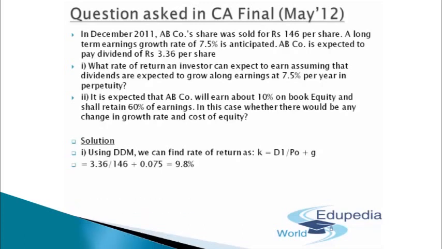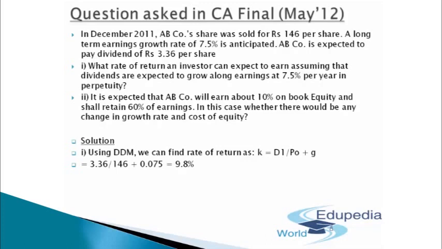That will come out to be the dividend in this question, 3.36 per share, divided by P0, the current market price available in the question, rupees 146. We'll add to that the growth rate expected until perpetuity, that is 0.075. That will come out to be 9.8%. So guys, 9.8% is the basic rate of return an investor can expect to earn, assuming that the dividends are expected to grow along with the earnings at 7.5% per year in perpetuity.